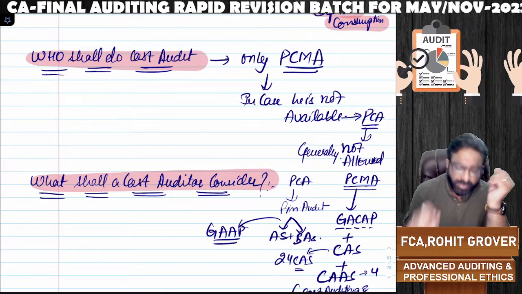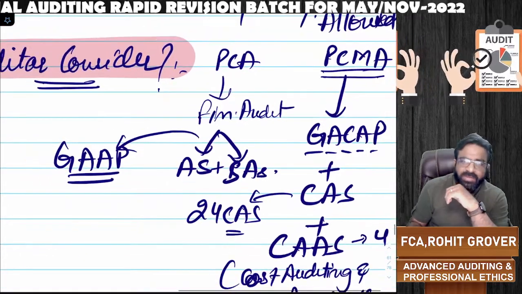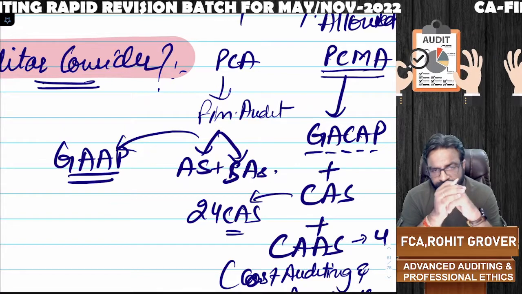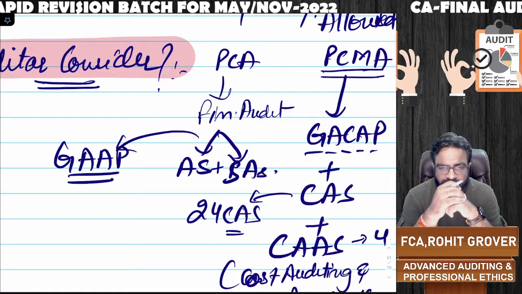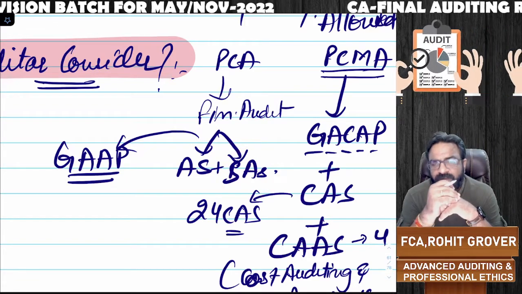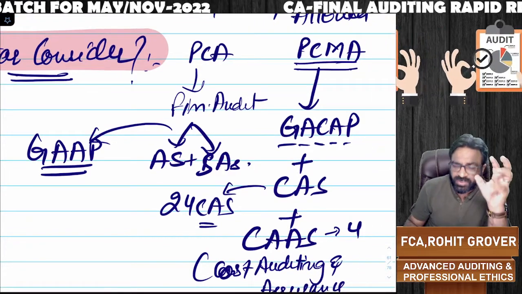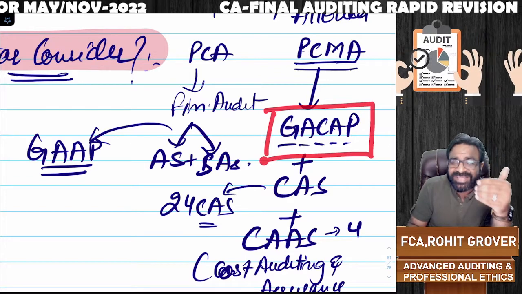Right? Now, when we do the statutory audit, we all know that while doing it, we have to see that the company has followed GAAP or not. We have to see that the company has followed accounting standards or Ind AS or not. And while doing the audit, we have to see whether we are following standards on auditing or not. In the same way, practicing CMAs while doing the cost audit have to see whether the client company has followed GAAP or not.